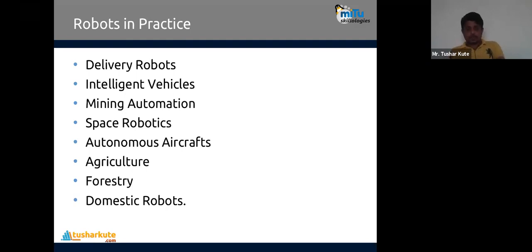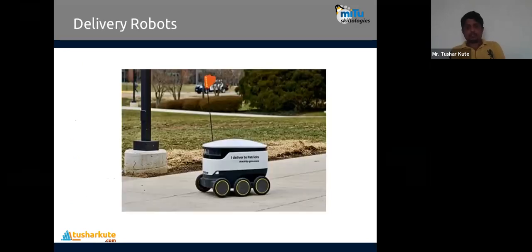Delivery robots. Check this one, a robot which is delivering a product, any kind of good, from one place to another place. It knows the path, and it is created using all the principles of robotics that we have seen. Many complex intelligent system algorithms, AI algorithms are implemented inside. It may even need machine learning algorithms somewhere, and that will help us improve the accuracy of these delivery robots also.